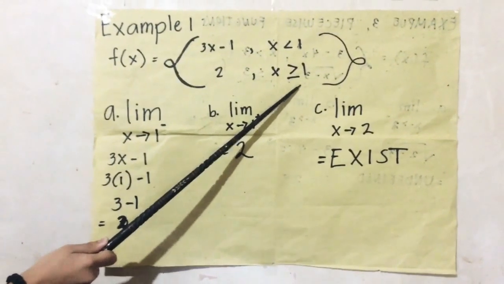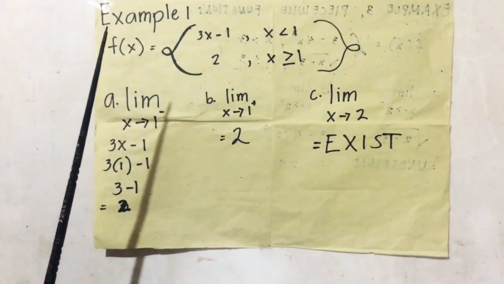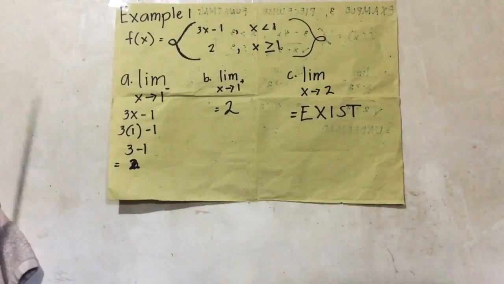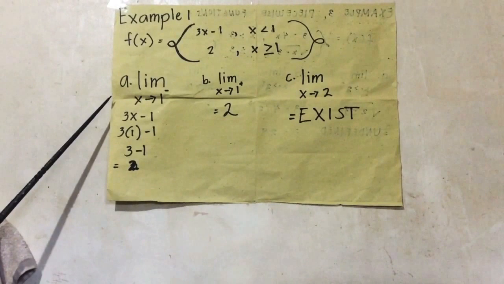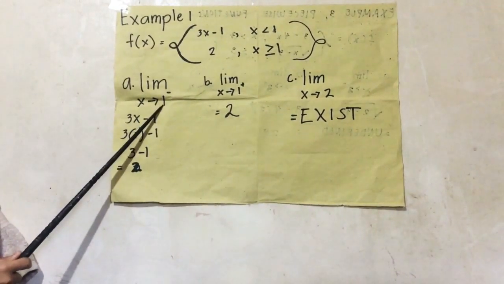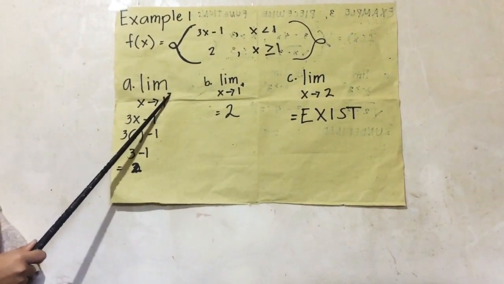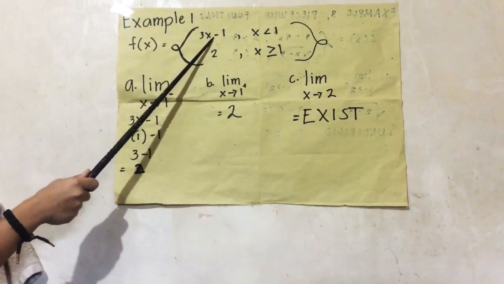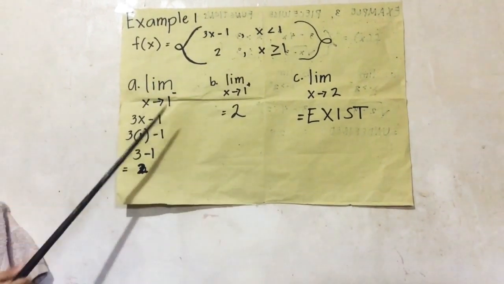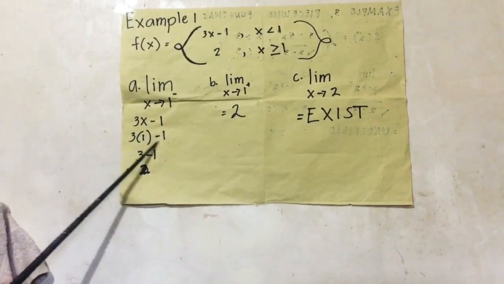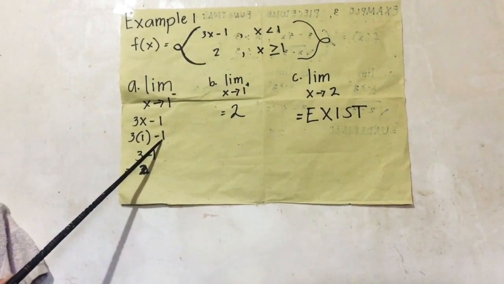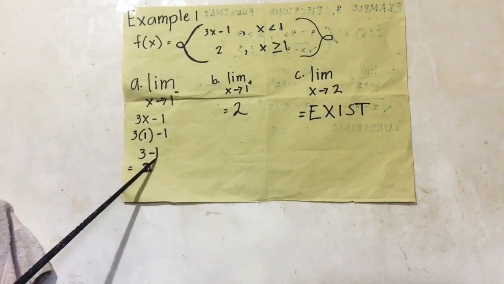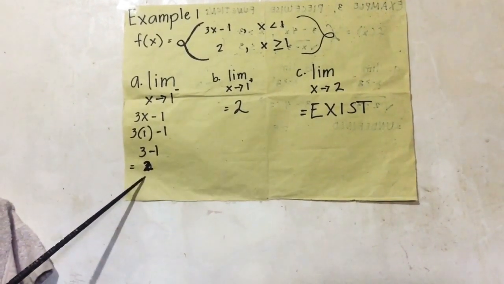To solve this problem, we must use the left hand limit and right hand limit. Left hand limit: the limit as x approaches 1 from the left. The function we will use is 3x minus 1 because x is less than 1. 3 times 1 minus 1. 3 times 1 is equal to 3. Copy minus 1. And 3 minus 1 is equal to 2.